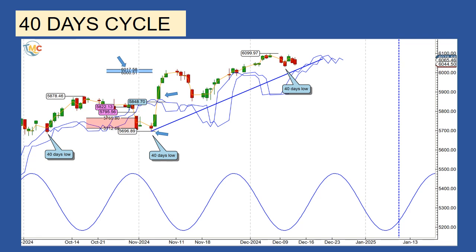The next 40-day low was expected on December 8th. On December 10th, the S&P 500 made a low at 6,029. This low could be the 40-day low, since we are expecting the 80-day and the 20-week cycle lows for mid-December. The S&P 500 is supposed to cross below its cycle line. If the market does not cross below its cycle line, then there is an anomaly in the market.